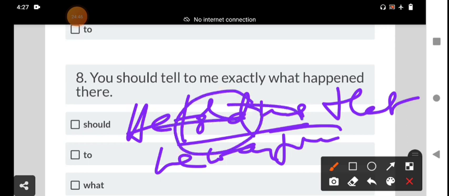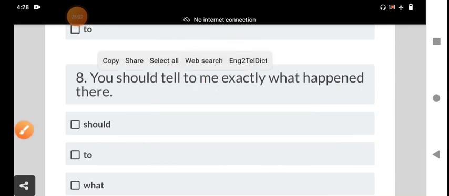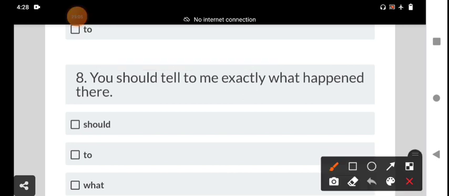It takes a direct object. That means you should tell me, not tell to me. Said is an intransitive verb: he said to me. It takes a preposition. But tell does not take the preposition, and it is a redundancy. To is not used.